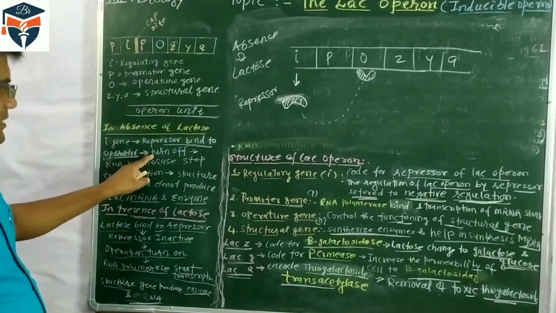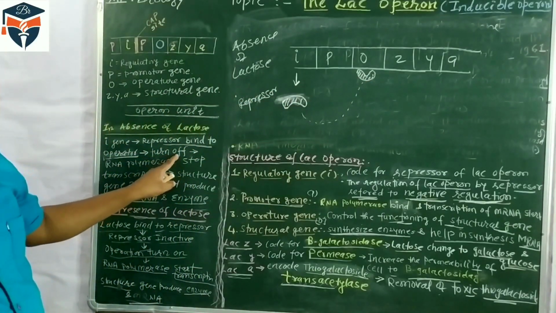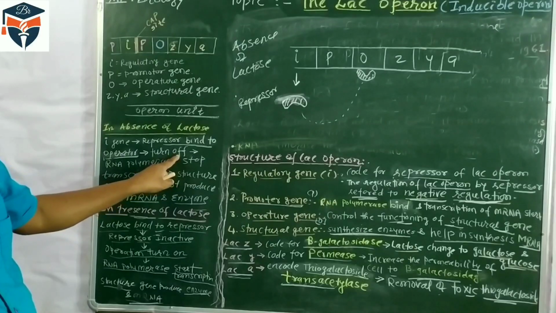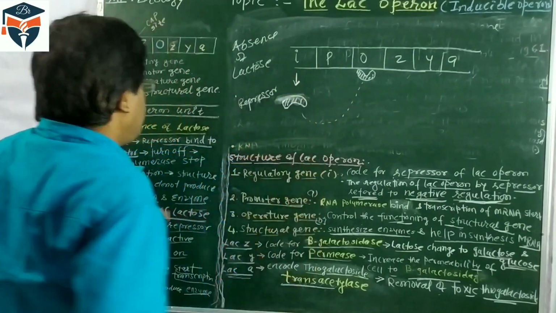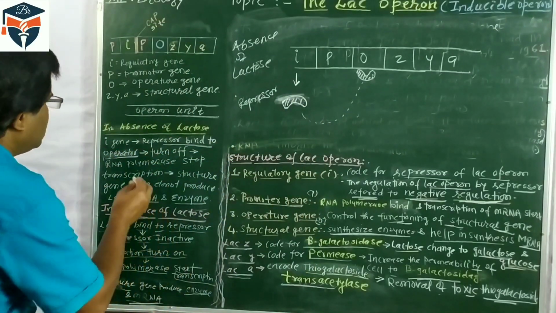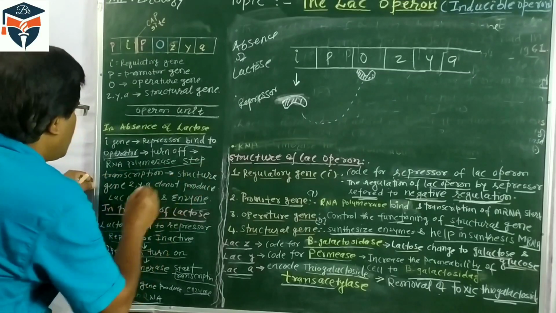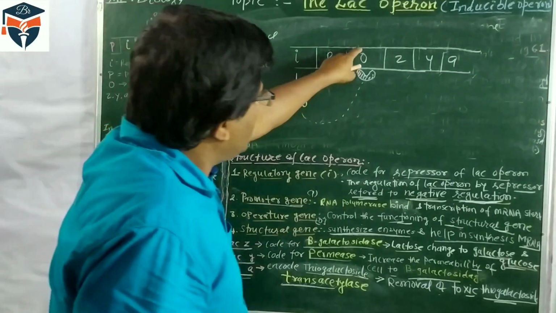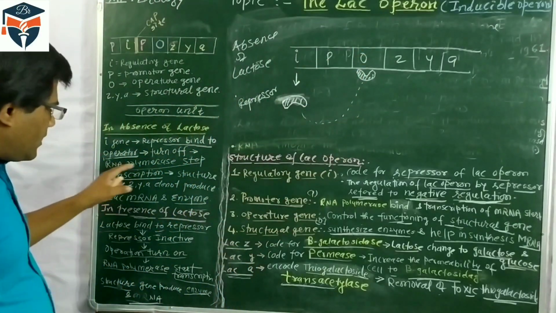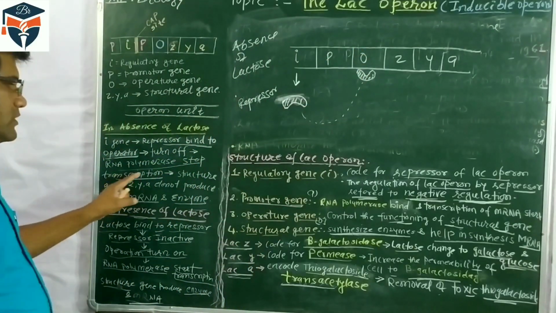In such cases, it is turned off. It means RNA polymerase remains off. RNA polymerase will not start the protein synthesis. So when repressor binds with the operator site, RNA polymerase stops transcription.